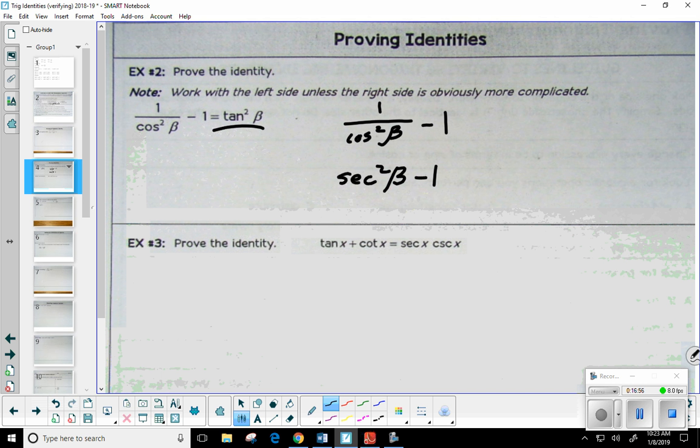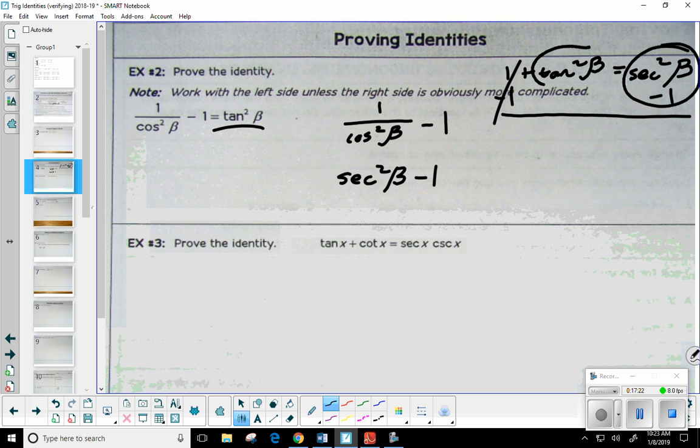Okay, so how does that help me? That is one of our Pythagorean identities. In fact, it was 1 plus tangent squared, and I'm going to stick with beta because that's what we have here, is equal to secant squared of beta. So if I were to subtract 1, remember it's not just the identities, it could also be a manipulated version of it. So see, here's the secant squared of beta minus 1, and it does equal what? Tangent squared of beta. QED.